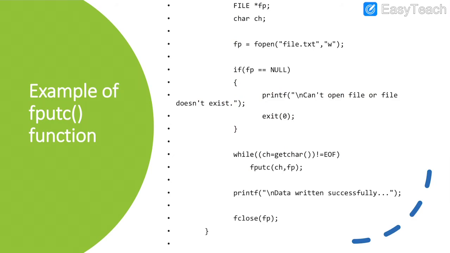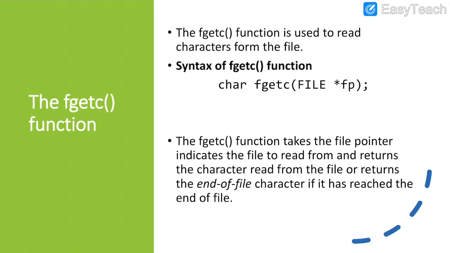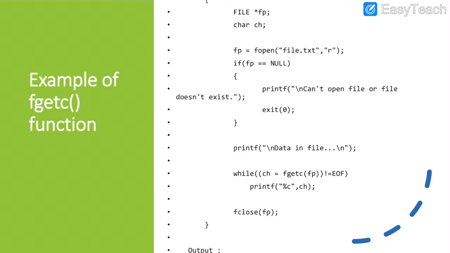Then you have to open the file in write mode. If there is no file, it is going to return null. If there is a file, then you have to read the characters up to the end of the file and print those characters. So this is about the writing operation. And fgetc is a function which is used to read the data from the file, while fputc is to write the data. In the same way, to read the data from the file, you need only one argument, that is the file pointer. In the case of fputc, there are two arguments: one is accessing the file and the other is the data which you want to store into that file. So that is fgetc and fputc.